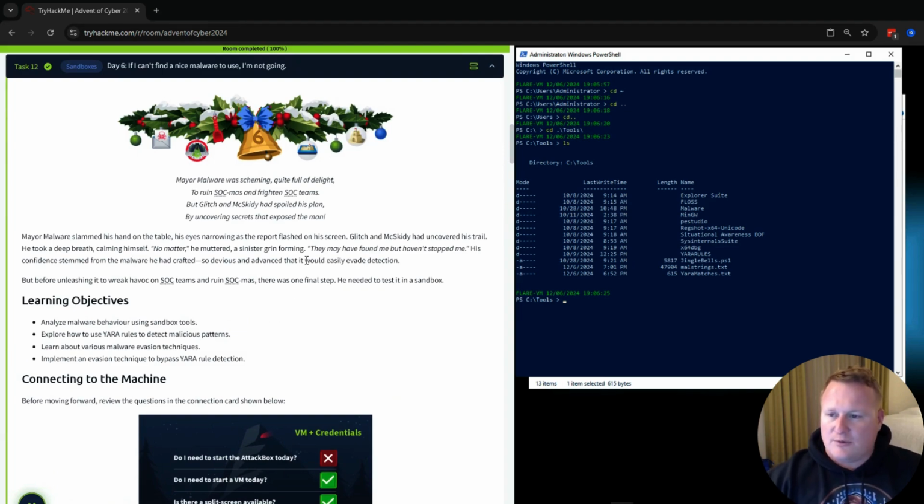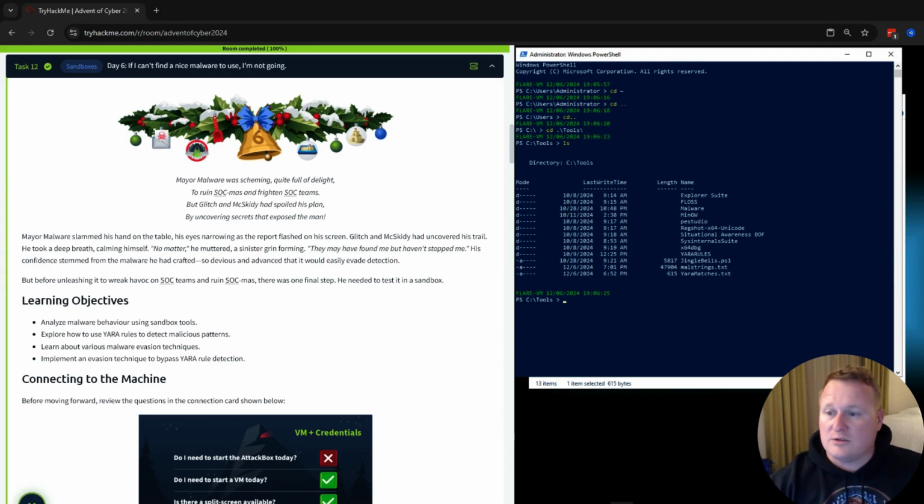So as we continue on with our story here for the Mayor Malware scheme, we see that Mayor Malware slams his hand on the table, his eyes narrowing at a report flashing on his screen that Glitch and McSkitty have uncovered his trail. As he takes a deep breath, calming himself, "No matter," he muttered, a sinister grin forming, "they may have found me, but haven't stopped me." This confidence stemmed from the malware he had crafted, so devious and advanced that it would easily evade detection.